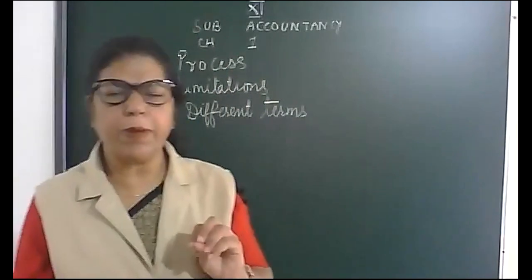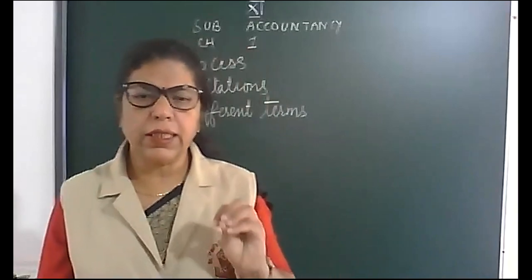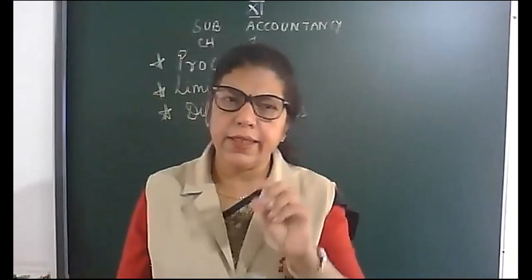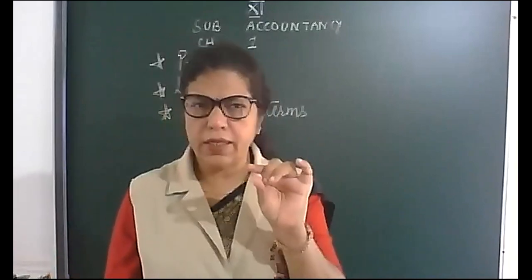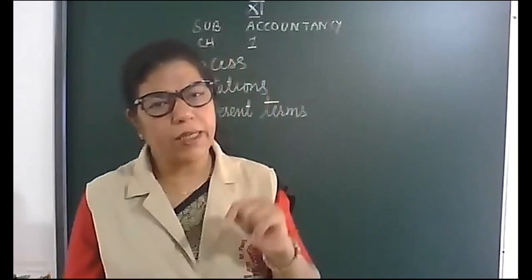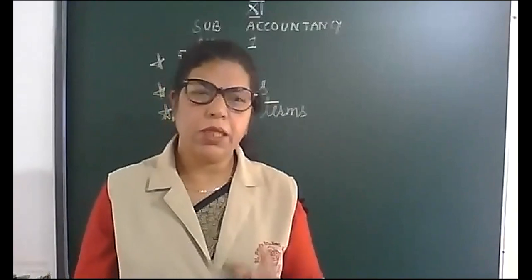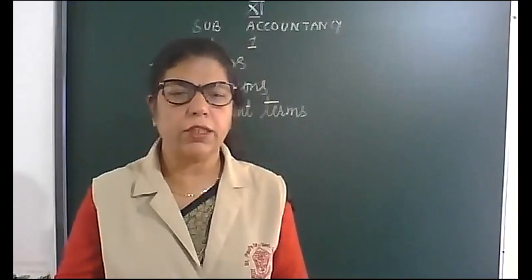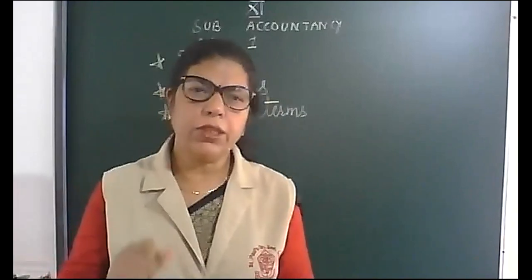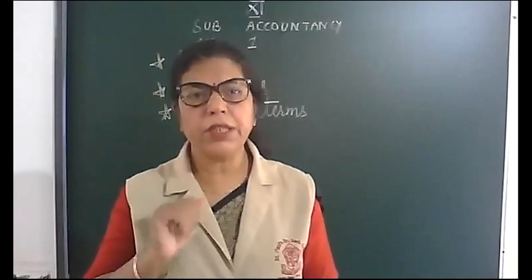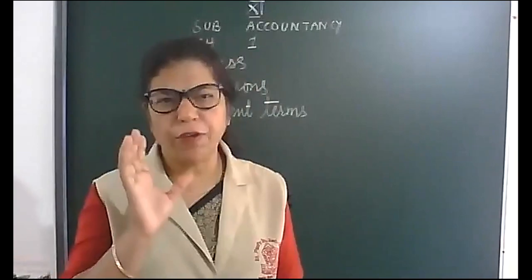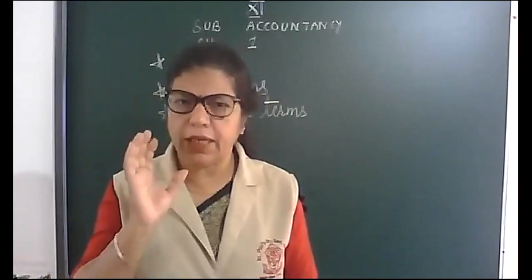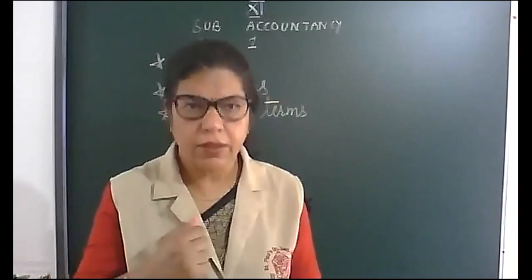See, as I explained to you, first the accountant or the organization identifies the transactions which have to be entered in the books. Means all the quantitative and monetary, financial transactions should be entered in the books. So first of all, identify the transactions which are to be entered.